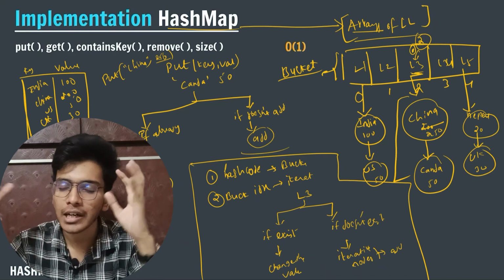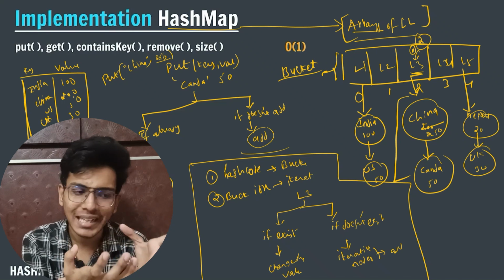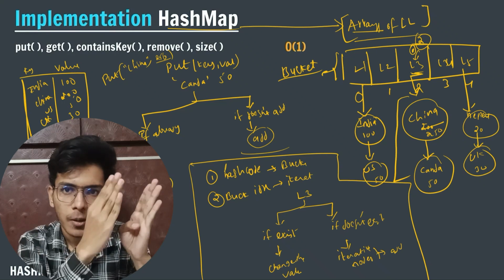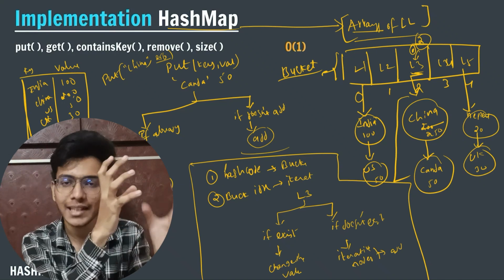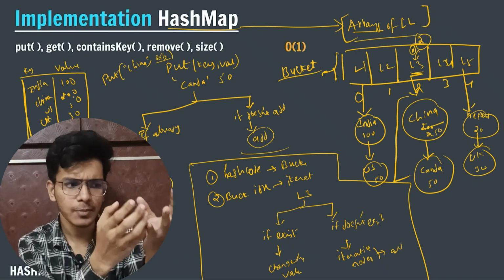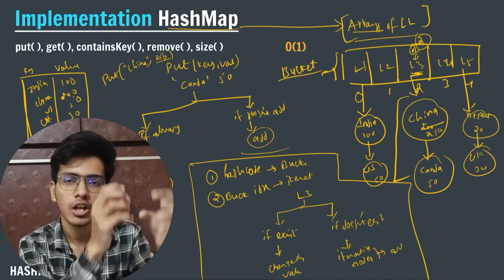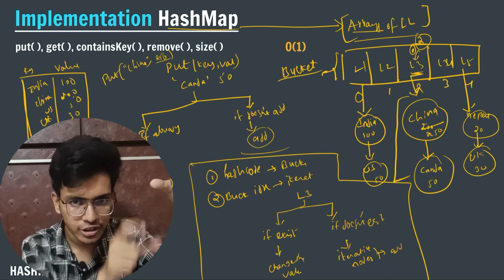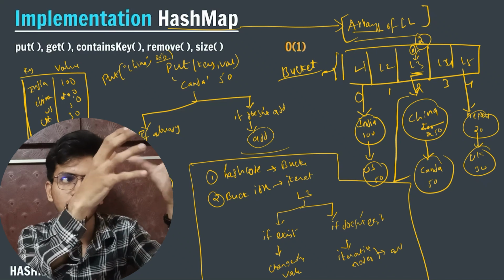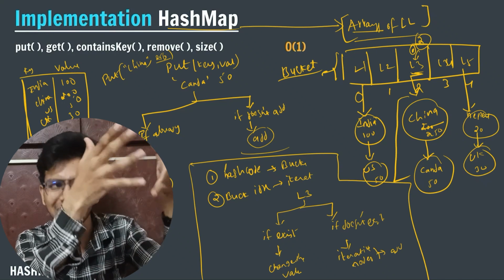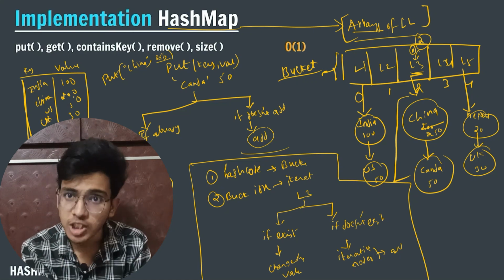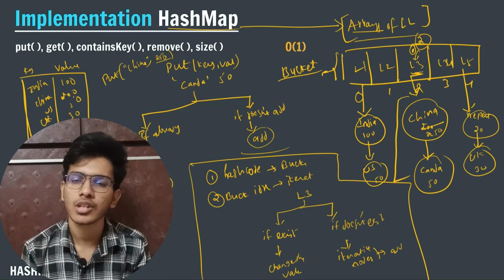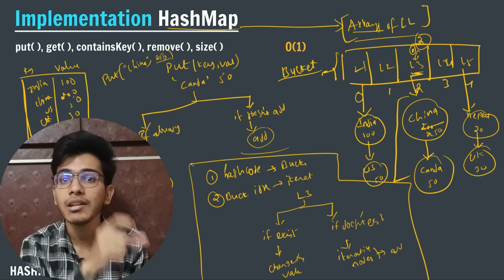My hash code will return me a bucket index. Bucket index is nothing but a particular element index in the array. So I will go to that particular element index, and I know that in that element I am storing a linked list. In that linked list I will search all the nodes. If any node I am going to insert already exists, then I will change the value. If it doesn't exist, then you can add.